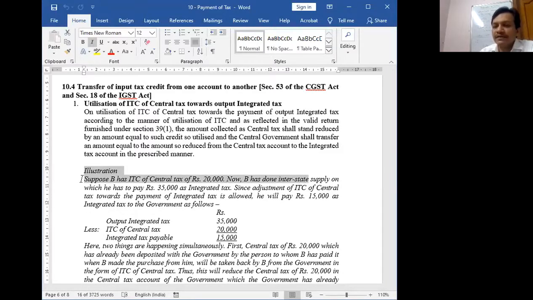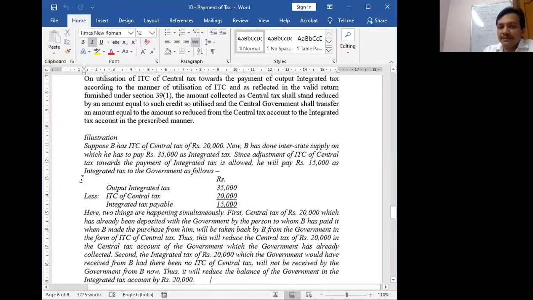Now I have done some interstate supply on which I have to pay 35,000 as integrated tax. Since adjustment of ITC is allowed, I will pay only 15,000. This is the same example: output tax 35 minus input tax 20, balance 15. But kindly see what is happening behind this transaction. Two things are happening simultaneously here.